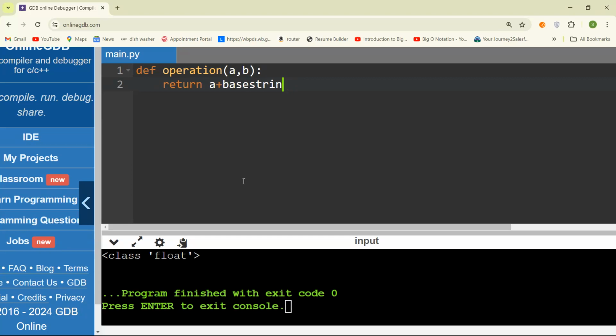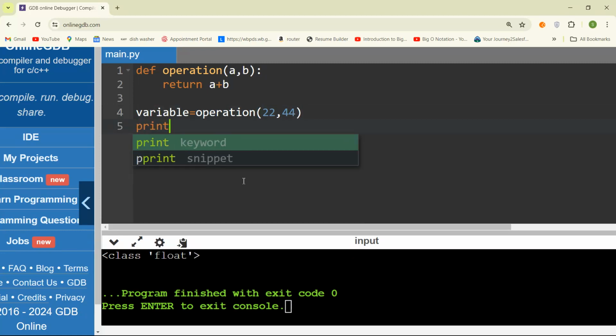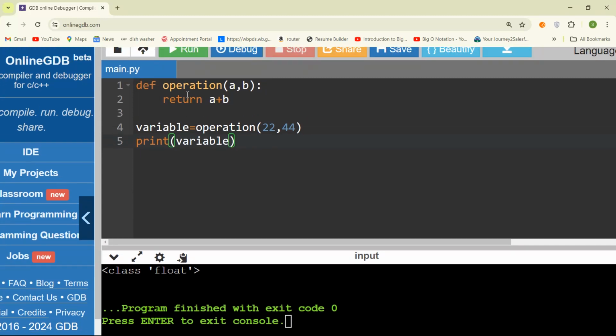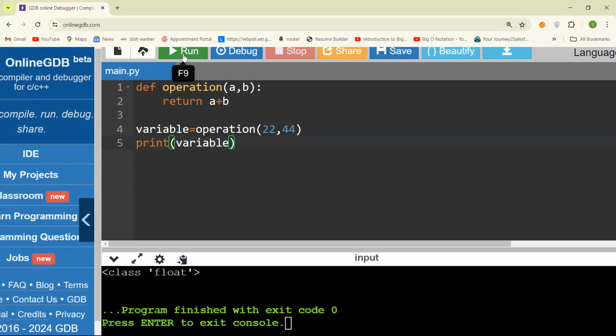Okay, let me change the operation to b. Fine, let me press enter. Now we can assign a value to a variable, and we can simply say that it's operation, and we are giving in values like 22 and 44. So print variable. Now if I run this particular program, it says